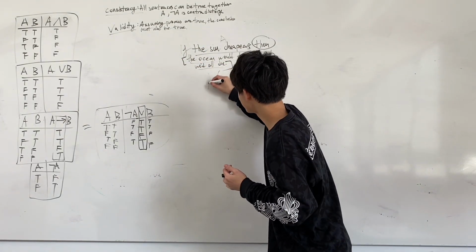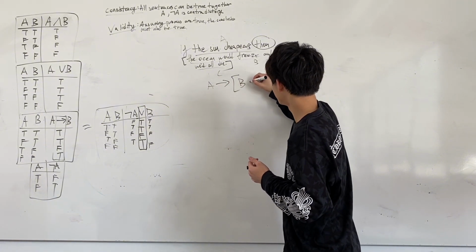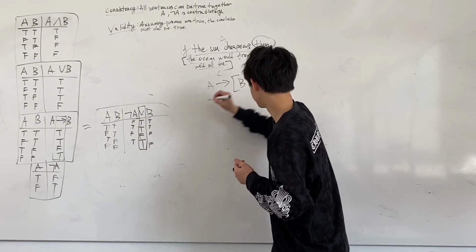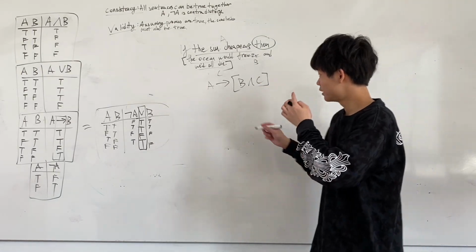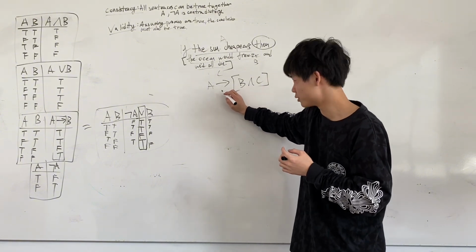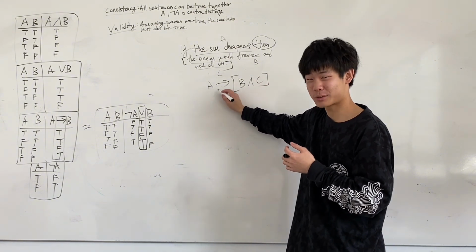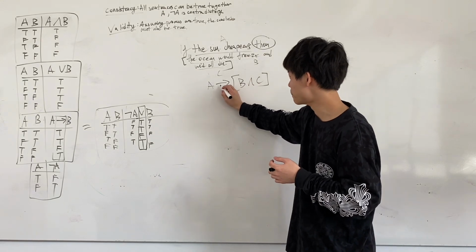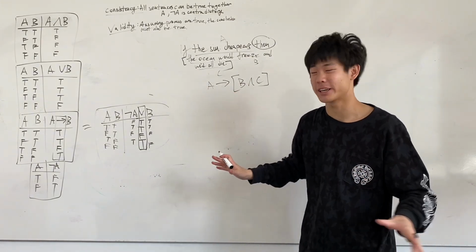So it actually translates to A, therefore, bracket, B, and C, right? And so this truth functor has a bigger scope. It means that it affects more variables than this truth functor here, right? This one's inside brackets. This one's outside the brackets, right? And so this is the main truth functor, right? It's the one outside all the brackets.